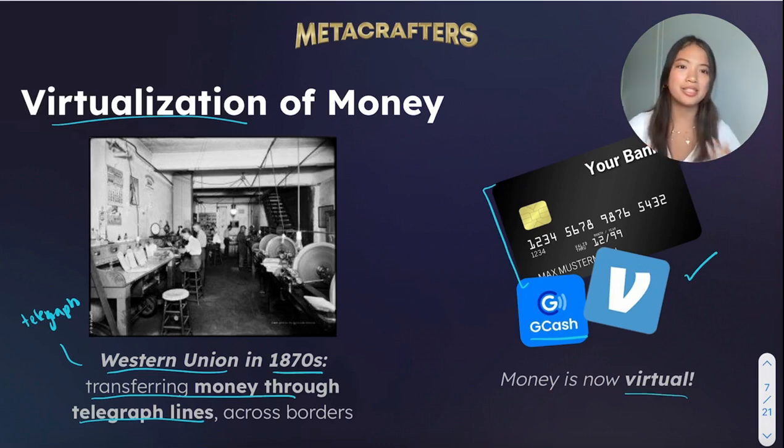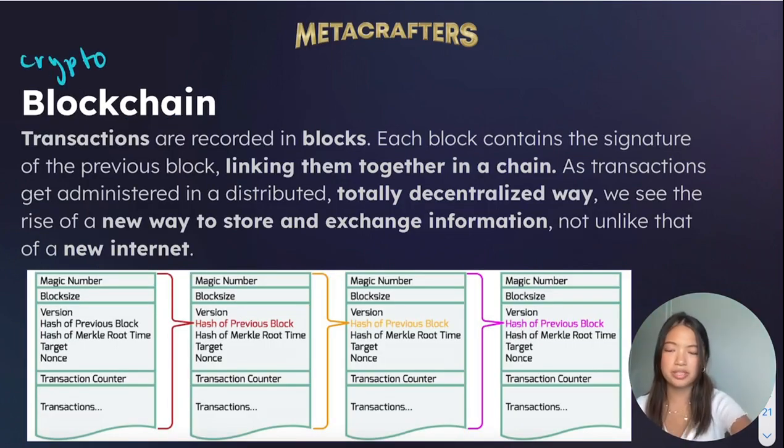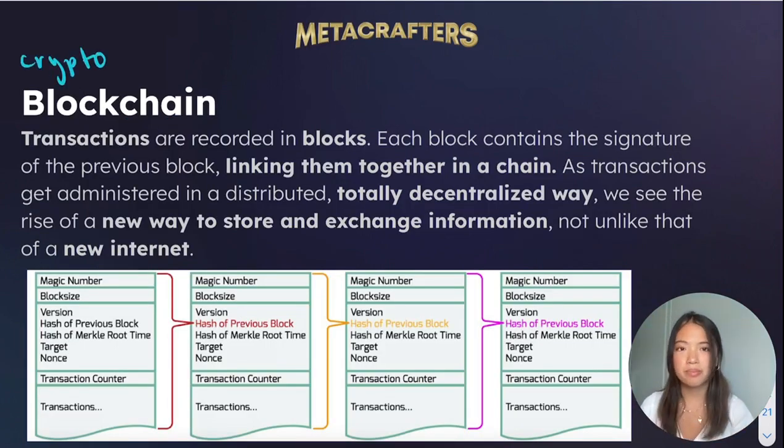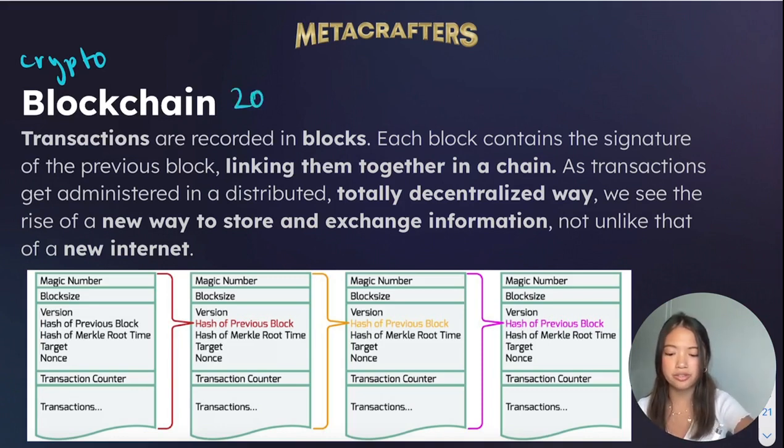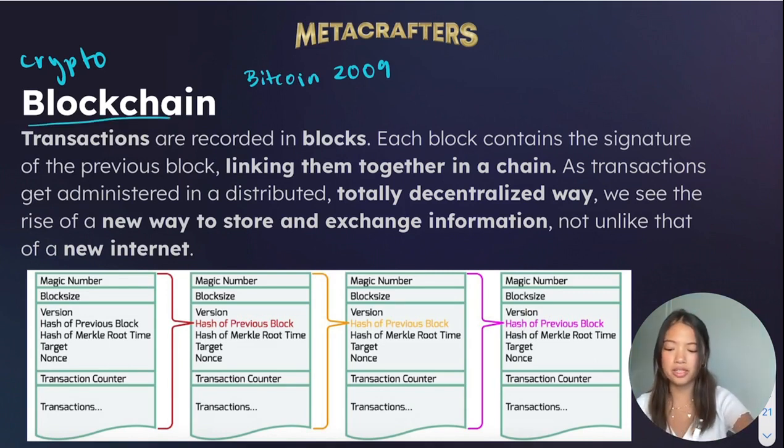So you might be able to see where this is going. As money advanced, crypto began to come into the picture. Crypto first came into the picture when blockchain was introduced, when Bitcoin was created in 2009. But before we talk about cryptocurrencies itself, let's look into what blockchain is.